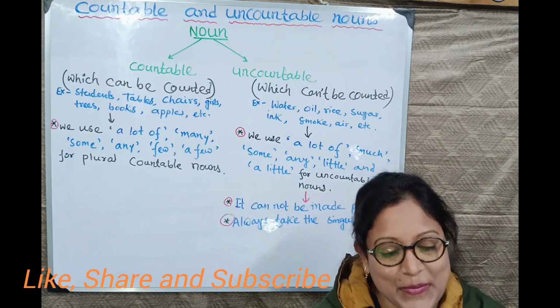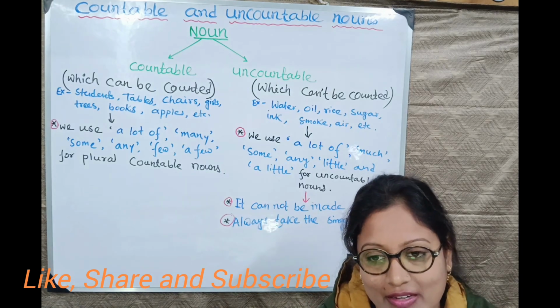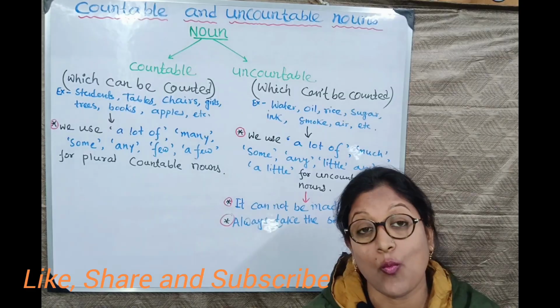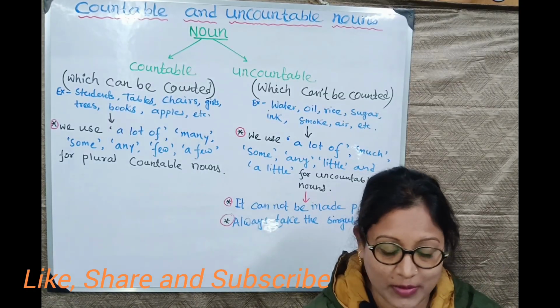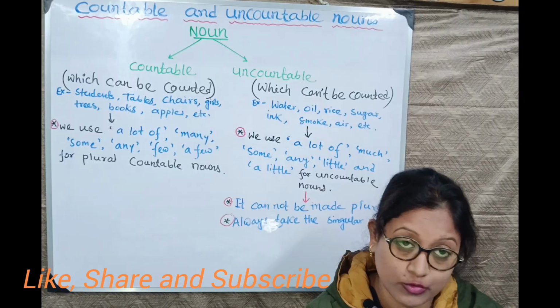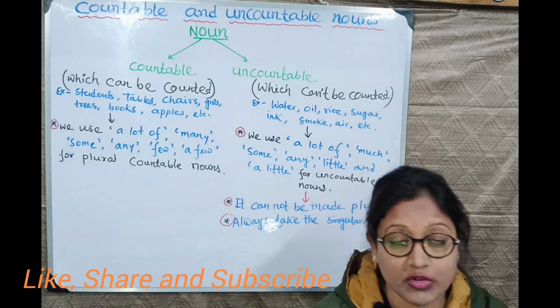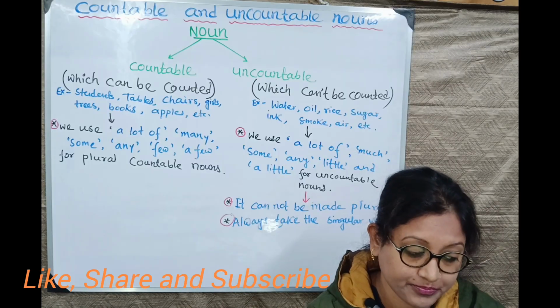Please take the notes, and I know that sometimes we get confused about where to use a lot of, much, many. So remember this: a lot of we use with both countable and uncountable nouns, but in affirmative sentences.